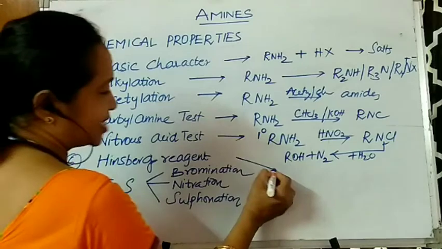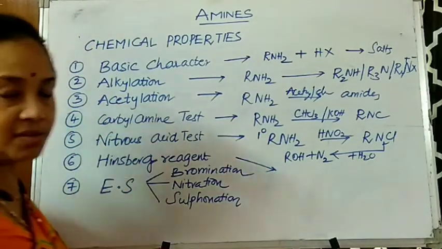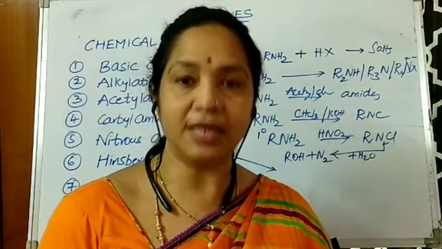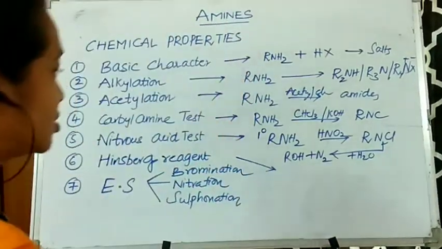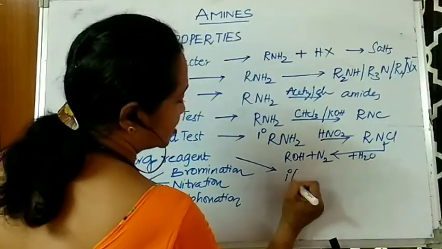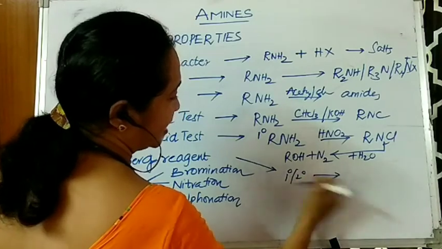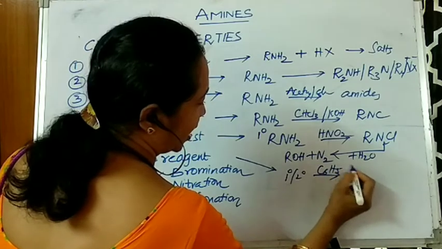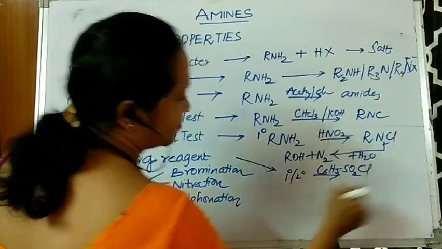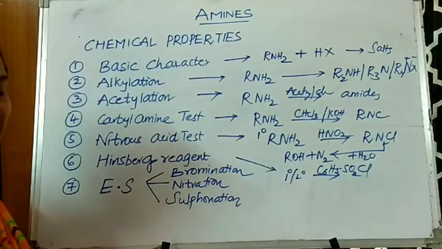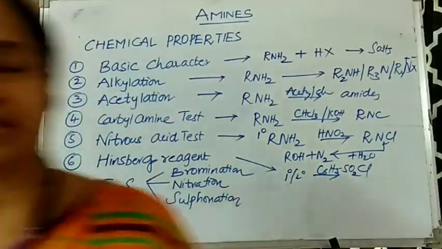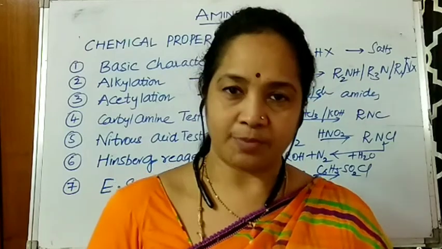Now coming to the next one, the Hinsberg reagent. I said the reagent is benzene sulfonyl chloride, C6H5SO2Cl. So here 1 degree as well as 2 degree amines react with benzene sulfonyl chloride, and then they give you precipitates. Next, bromination, nitration and sulfonation. These are the electrophilic substitution reactions.